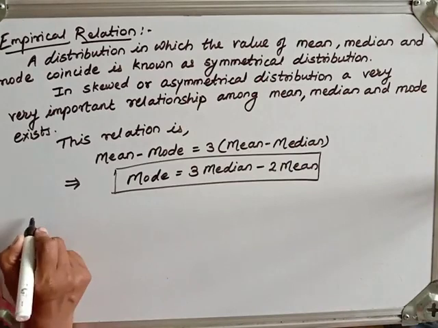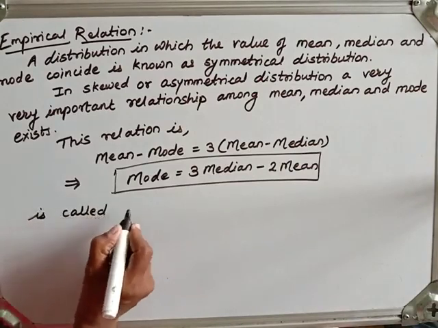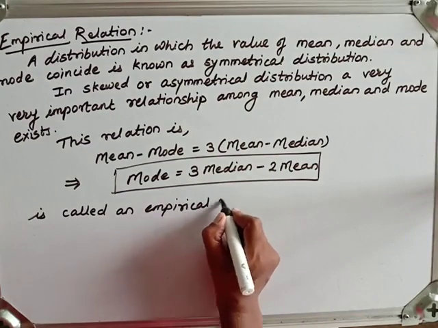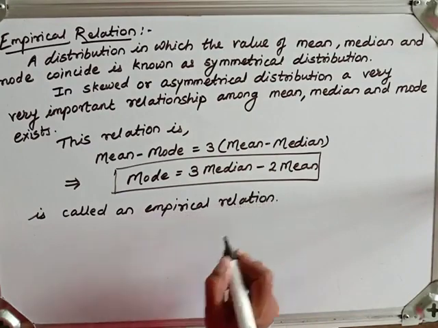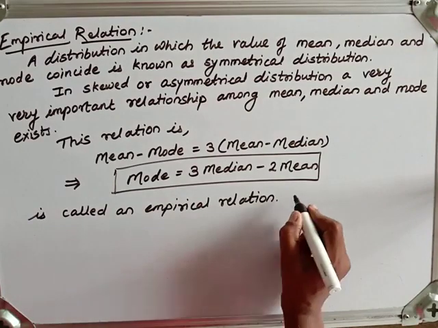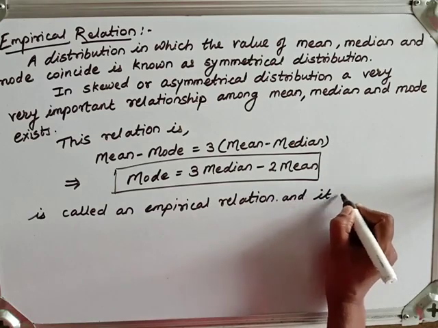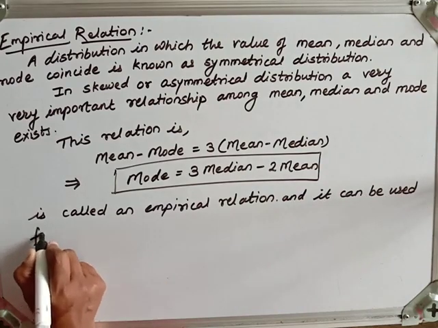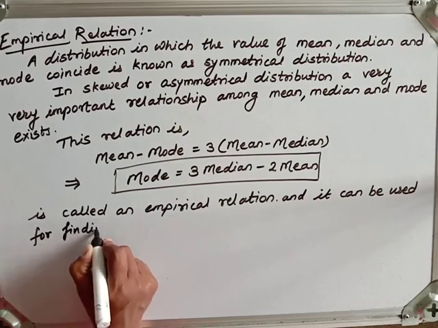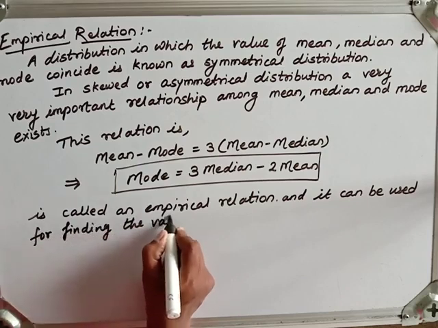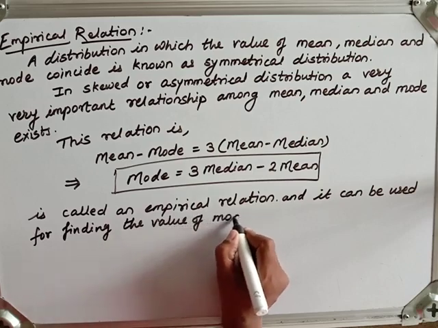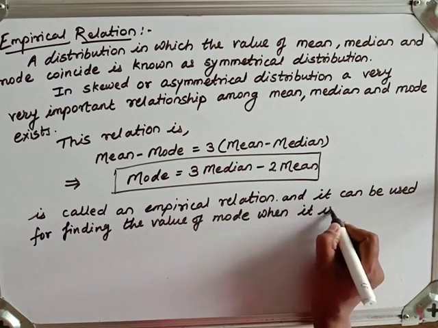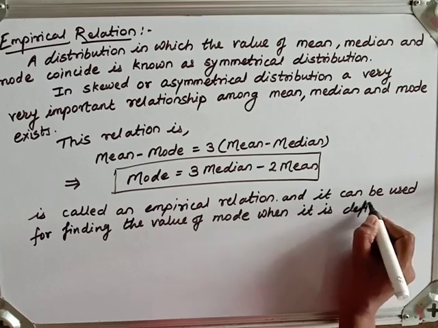It is known as an empirical relation, and it can be used for finding the value of mode when it is not defined.